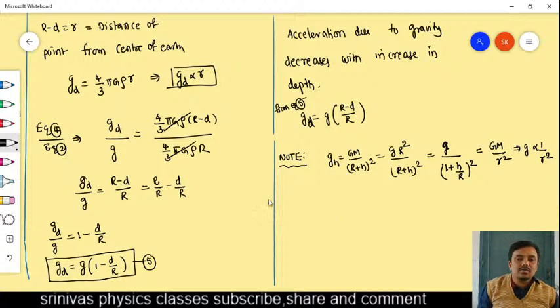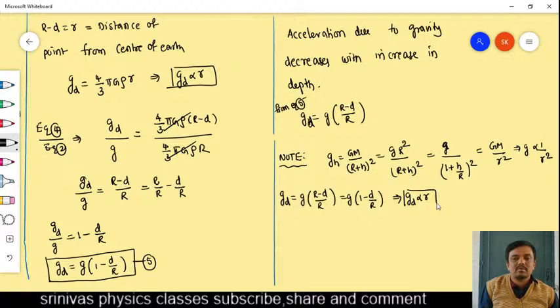In case of depth, what is the formula? g_D is equal to g of (R minus D) by R. Various formulas are there: g of (1 minus D by R). From this, if you consider R minus D as small r, g_D is proportional to small r, where small r is the distance from the center. If you draw the graph g versus small r,